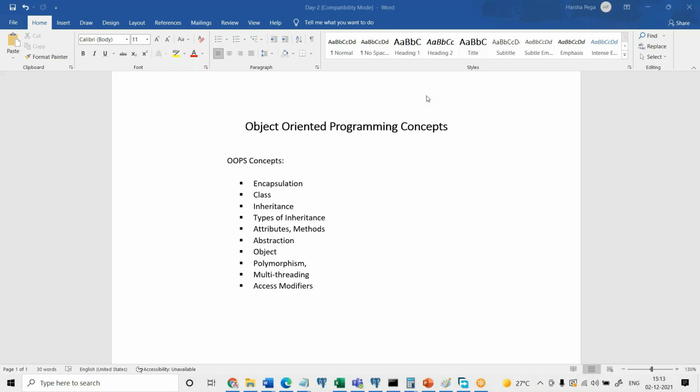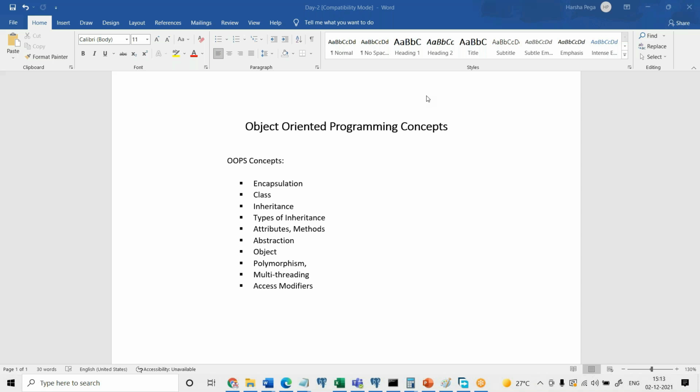Out of these three layers, we are going to start with the middle one, that is, the programming language. Specifically we are going to discuss the Java programming language, which is essential for every fresher to know and understand. In many interviews they will ask about Java, mainly for freshers. The reason is that many tools available in the market, and many application development tools, are built on Java.